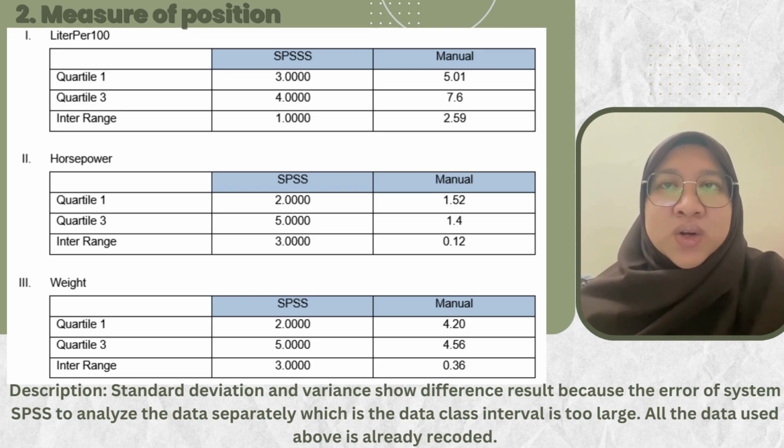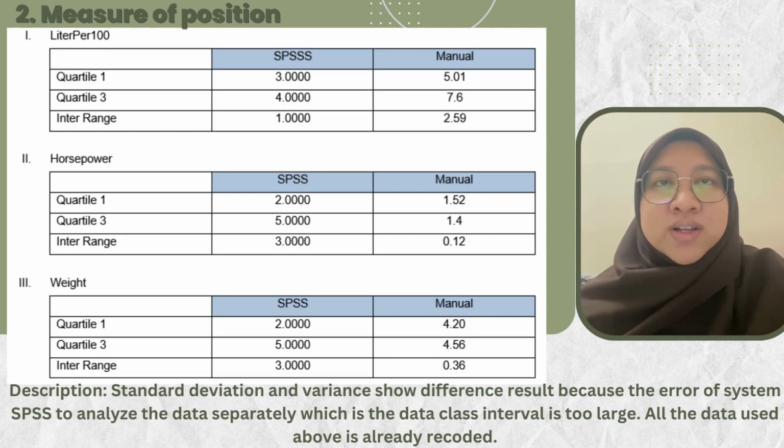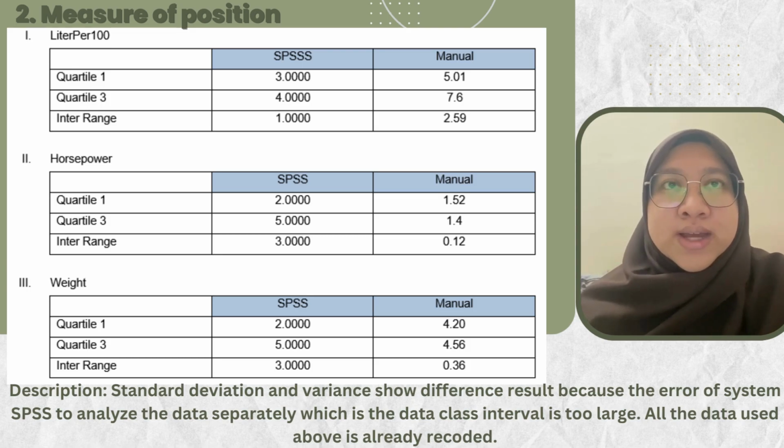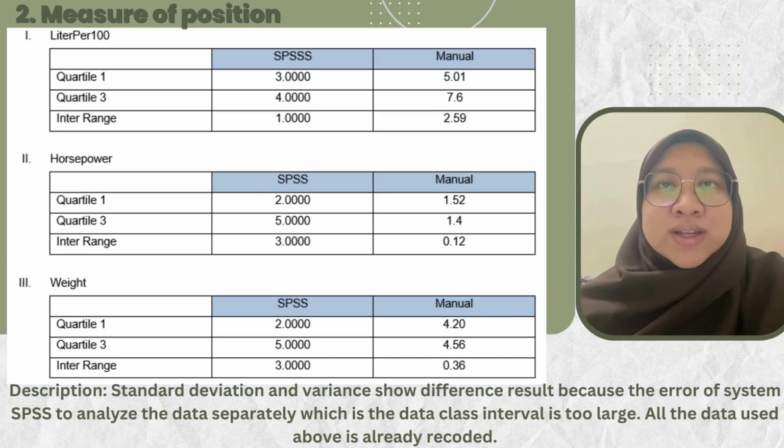Next, the weight. Quartile 1 for SPSS, we got 2.0000. For manual calculation, we got 4.20. For quartile 3, we got 5.0000, and for the manual, we got 4.56. For the interquartile range, we got 3.0000 for SPSS and 0.36 for manual calculation.